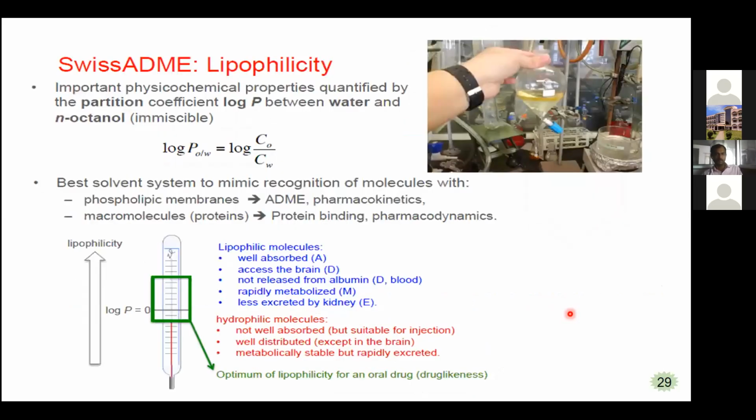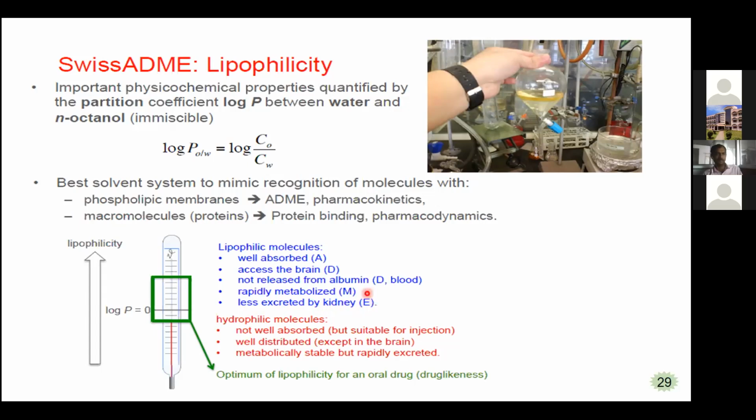And then SwissADME lipophilicity. We know this parameter: lipophilic molecules and hydrophilic molecules. What is the difference between them? Lipophilic molecules are well absorbed and access the brain, meaning they easily cross the blood-brain barrier. They are not released from albumin, meaning they bind with proteins, and they are rapidly metabolized and less excreted by the kidney.